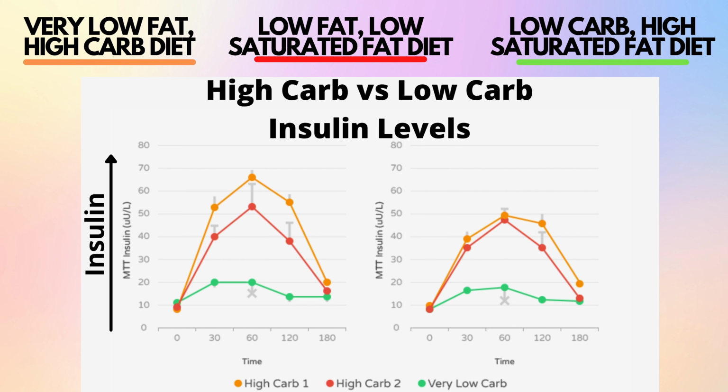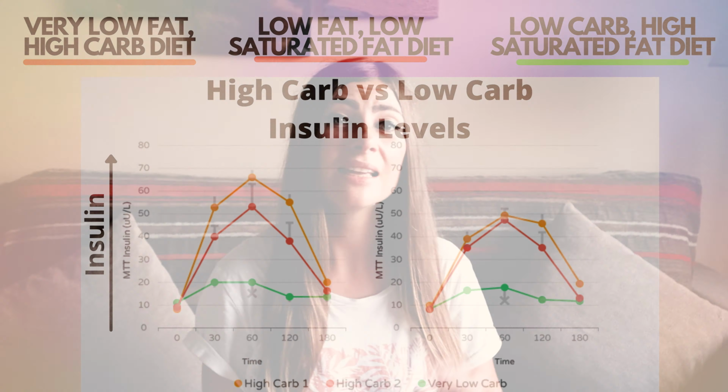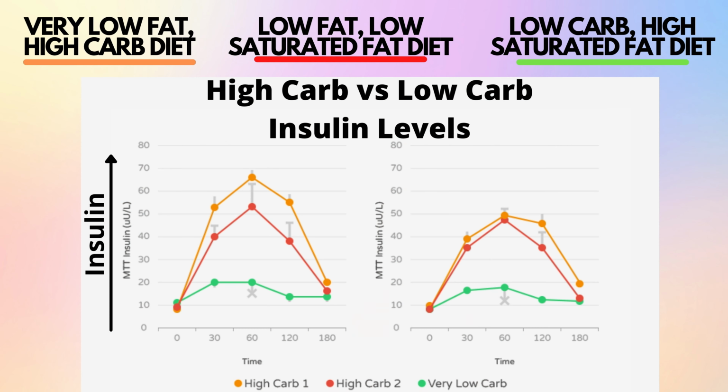This clearly shows that the high fat, high saturated fat diet has nothing to do with causing insulin resistance. It helps you to lower insulin and reverse insulin resistance. And we see that the other low-fat, low-saturated fat group was a bit better than the highest carb group, but was still pretty bad. So the results show how the high-fat, high-saturated fat diet wins the fight.